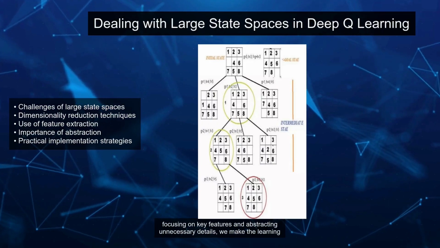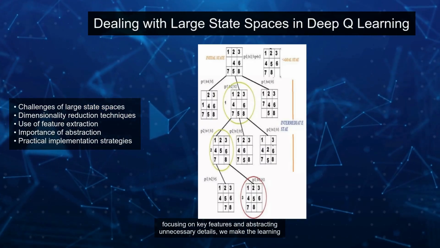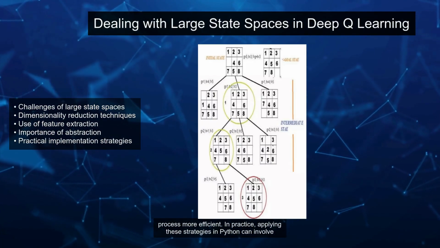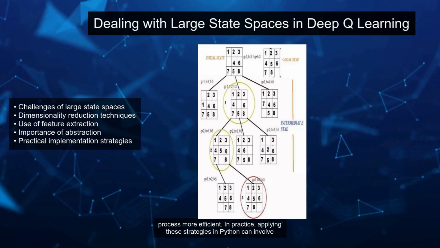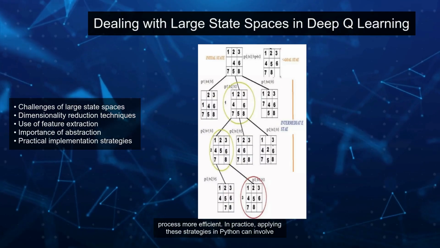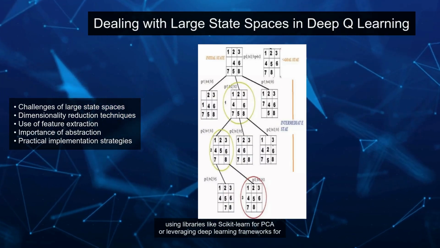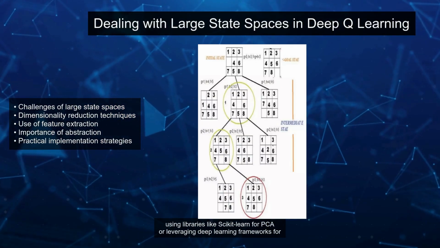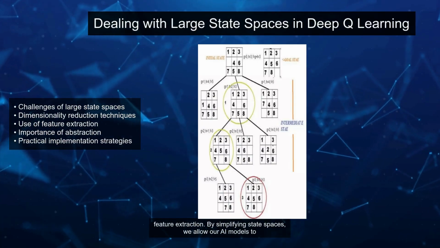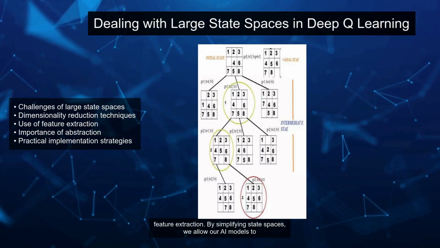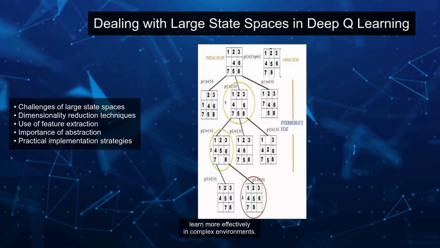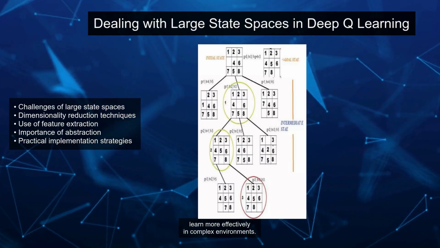Feature extraction and abstraction are also crucial. By focusing on key features and abstracting unnecessary details, we make the learning process more efficient. In practice, applying these strategies in Python can involve using libraries like scikit-learn for PCA or leveraging deep learning frameworks for feature extraction. By simplifying state spaces, we allow our AI models to learn more effectively in complex environments.